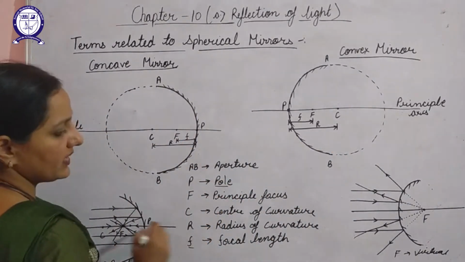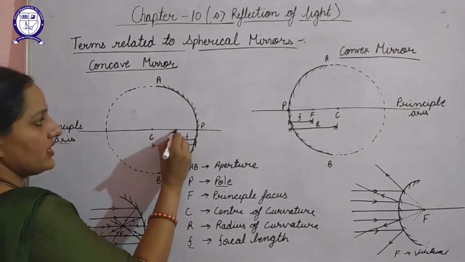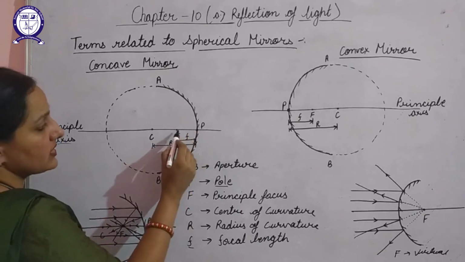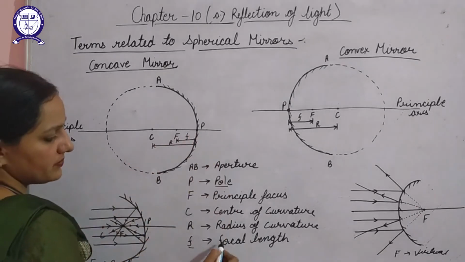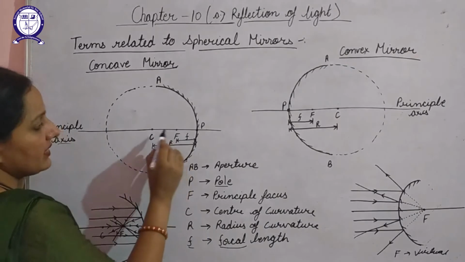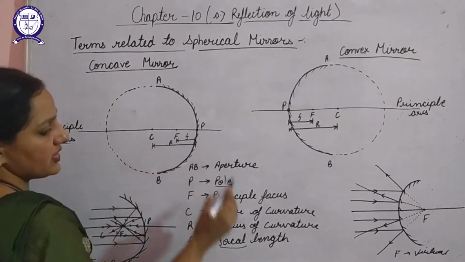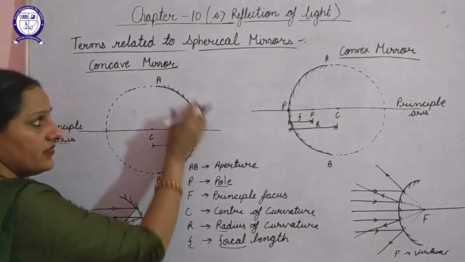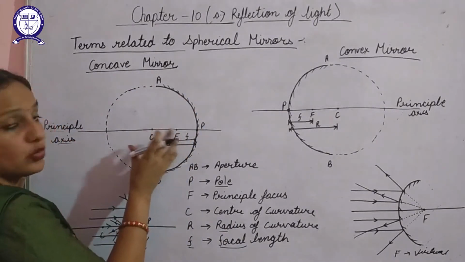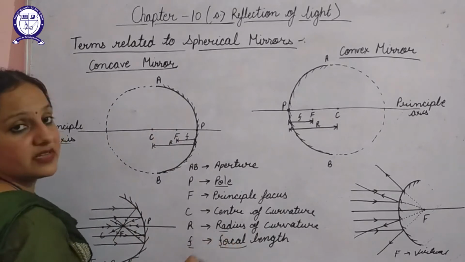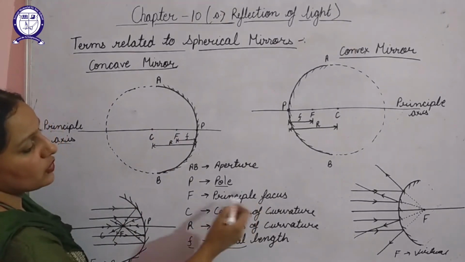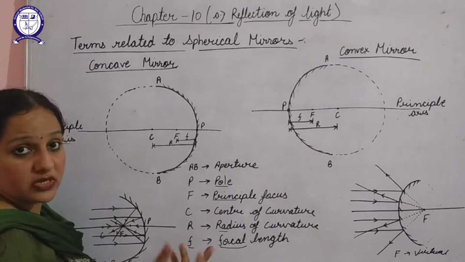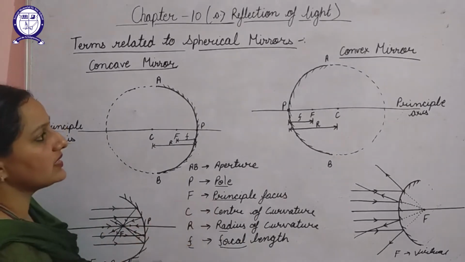Next is focal length. The distance between focus and pole, measured from the pole, represents the focal length. The distance between center of curvature and pole represents radius of curvature, or we can say that the radius of this hollow sphere of glass is known as radius of curvature. Focus can also be known as principal focus. That means if I am calling the name focus or principal focus, it is one and the same thing.